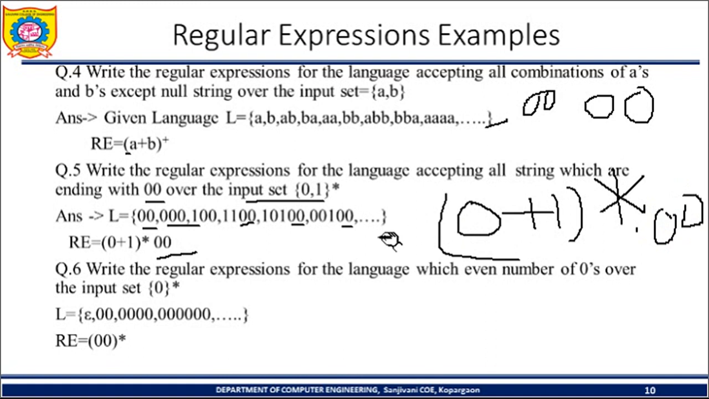If a string starts with 00, then before any combination of 0 and 1 you need to give 00, like this: starting with, ending with, like this. Now one more example is there.